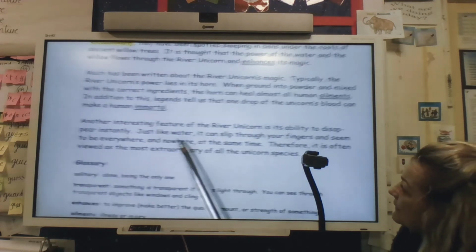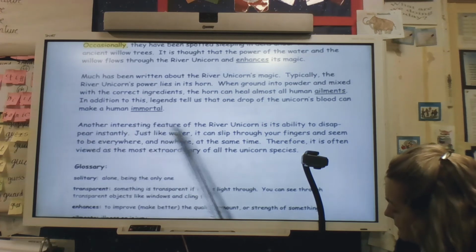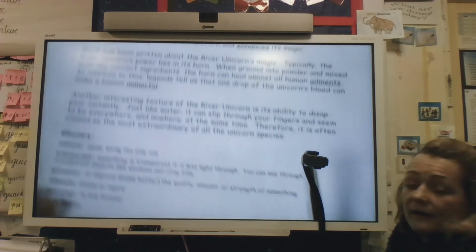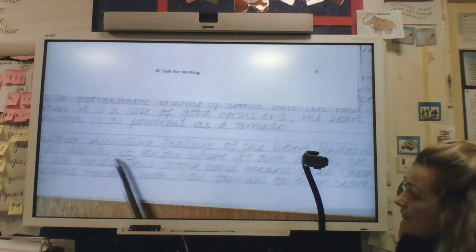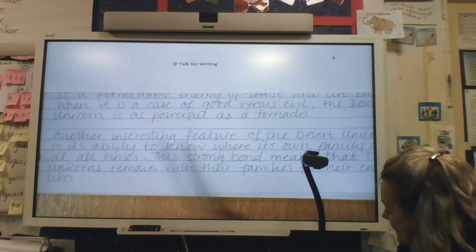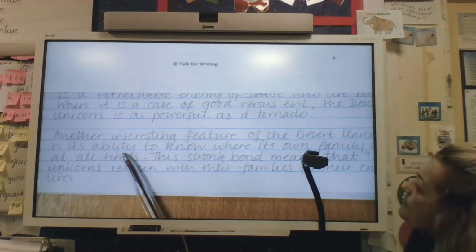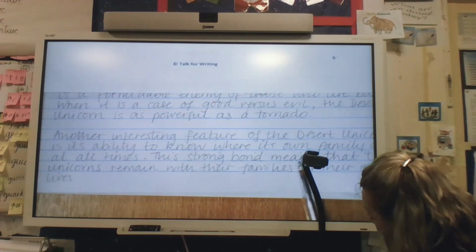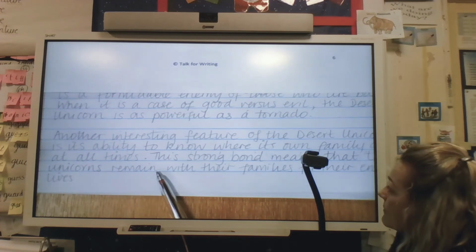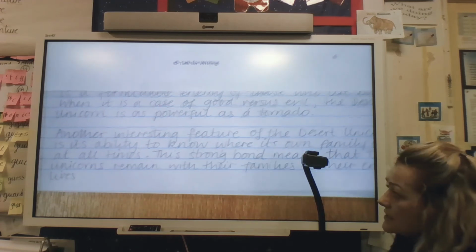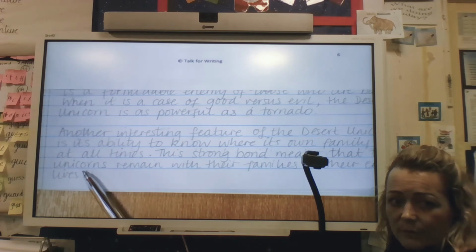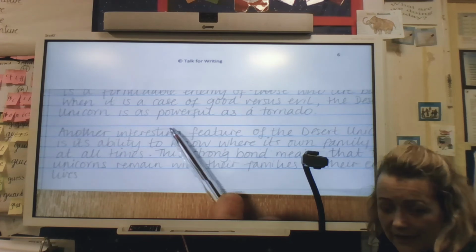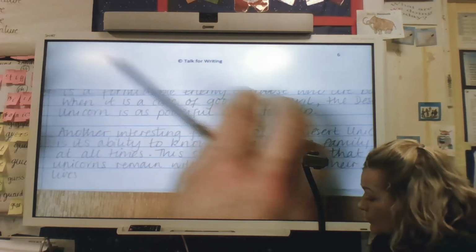The last paragraph begins with the words, another interesting feature is something, something, something. That's what I did. For my last paragraph, I started with those words. Another interesting feature of the desert unicorn is its ability to know where its own family are at all times. This strong bond means that these unicorns remain with their families for their entire lives. Full stop. Job done.